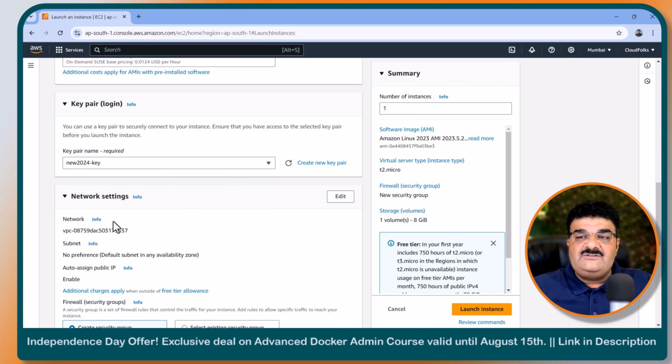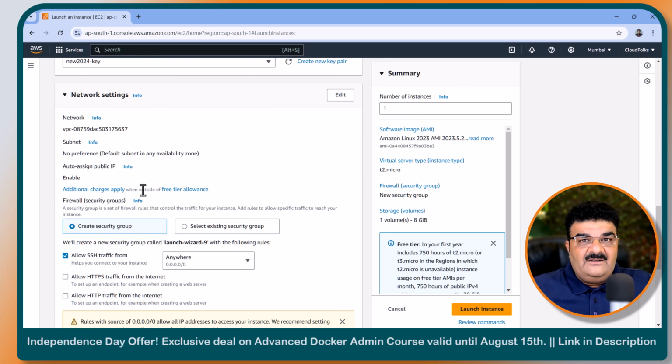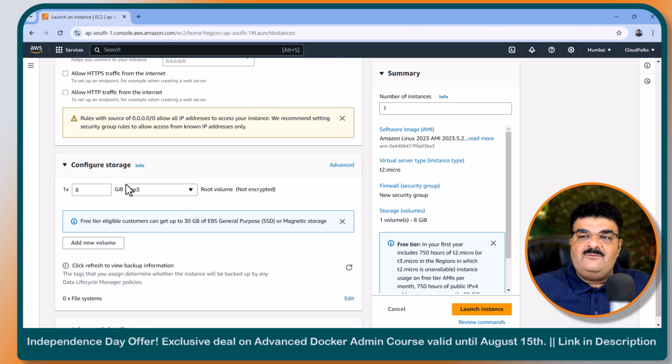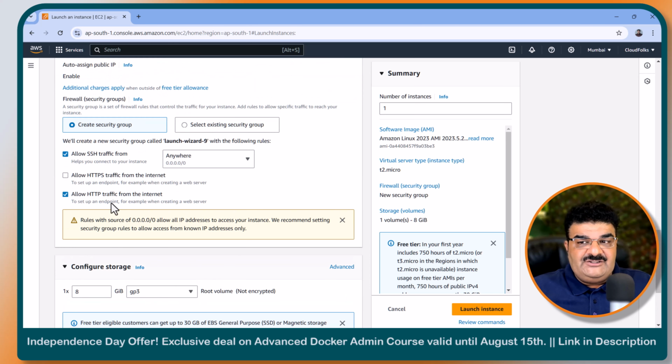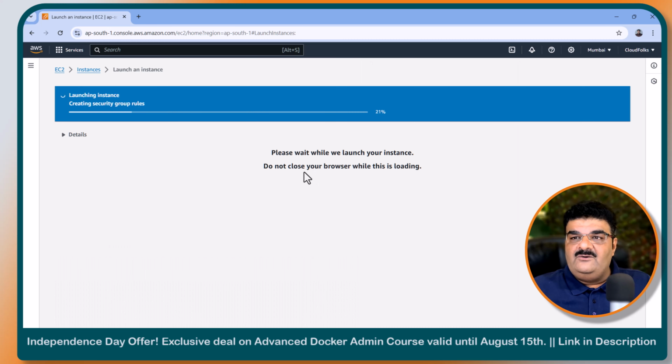Here I am going to select a key. Now here we are actually setting up a web server, so I am going to allow port number 80 HTTP, because if I don't allow this, we are not able to open the website from the EC2 instance. So that's all. I'm not going to touch any other options. Let's click on launch instance.